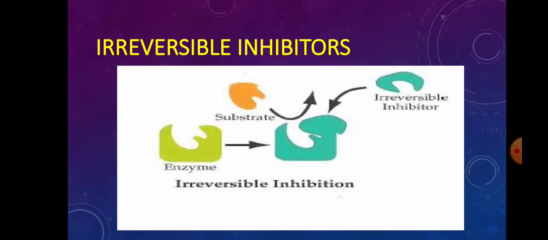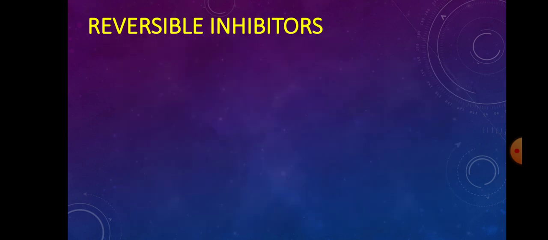With a normal enzyme, there is a place for a substrate to react with the active site, but when an irreversible inhibitor takes the place of the active site, then it is impossible for a substrate to get its place in the active site, and the reaction fails to take place and the product is not formed.